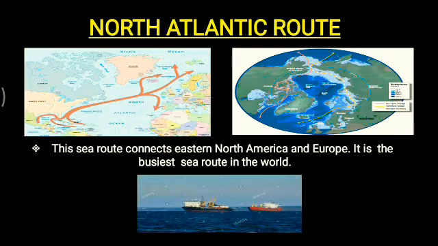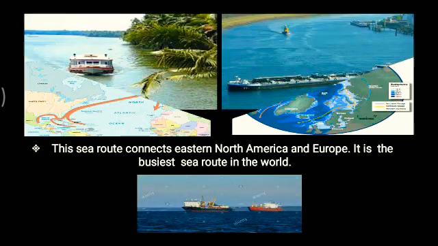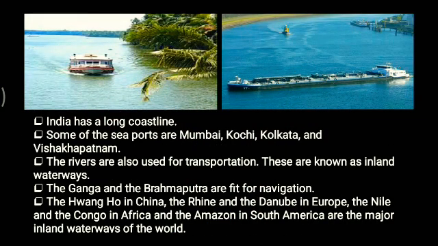As we are talking about the different water links in the world, our India is not far behind. India has a long coastline. We have a number of seaports on the western as well as the eastern coast. Some of them are Mumbai, Kochi, Kolkata and Visakhapatnam, and there are many others.